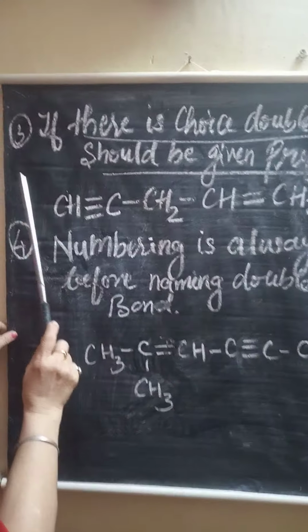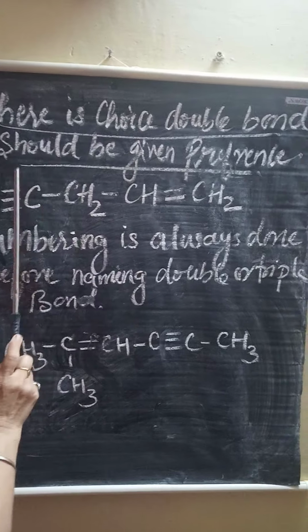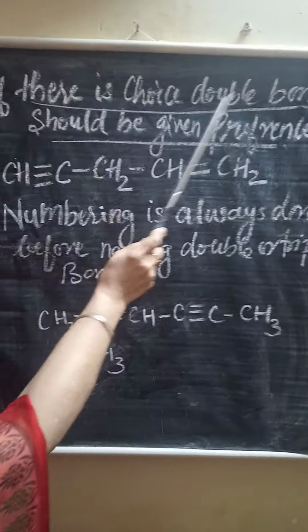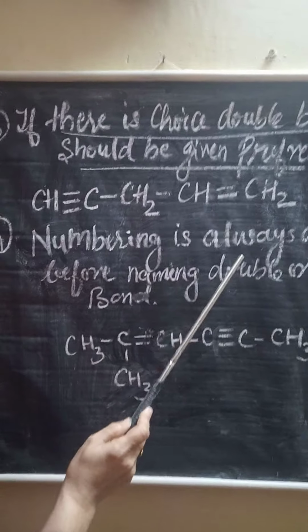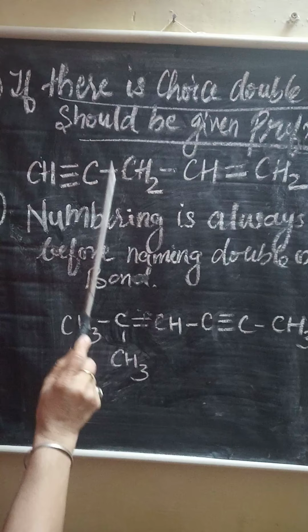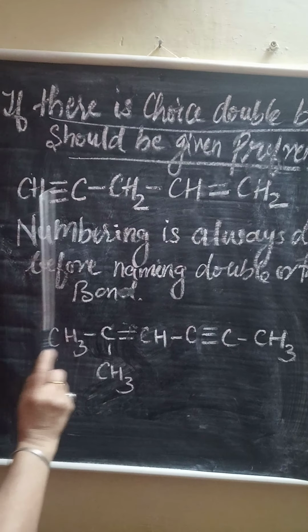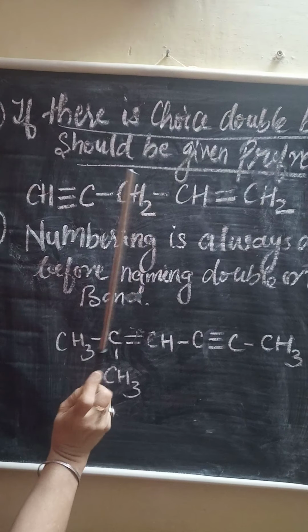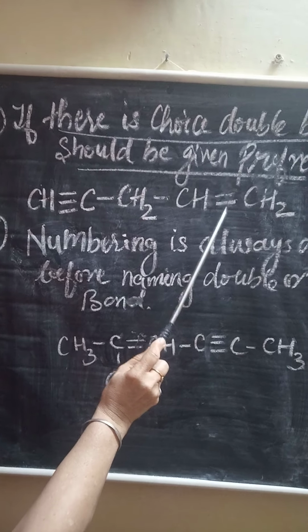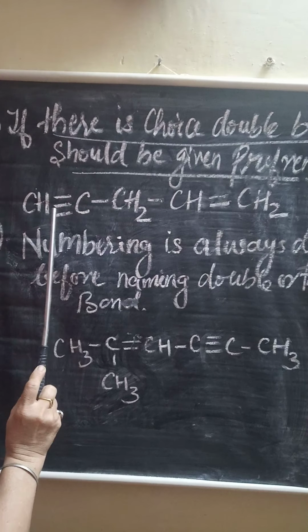Now this is the third rule: if there is a choice, the double bond should be given preference. So what we are saying here is that if there are both double and triple bonds, while numbering the chain we have to give preference to the double bond, and the next preference goes to the triple bond.